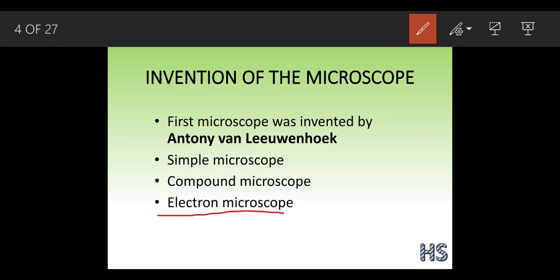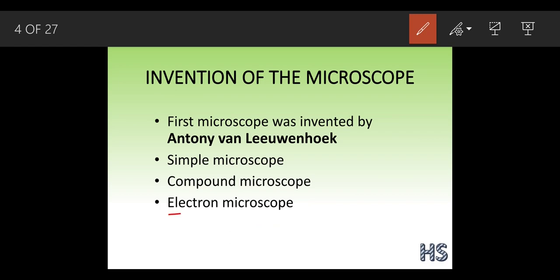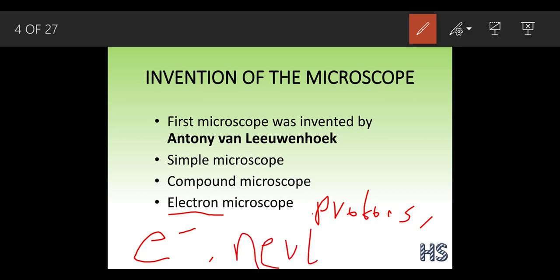See, electrons, where are electrons present? Inside the atom. Inside the atom there are the electrons. If you can't see the atoms, how is it possible to see the particles? So that is why there was one more discovery in science, that is the electron microscope. This electron microscope was used to magnify and look at images of the subatomic particles, that is protons, electrons and neutrons.